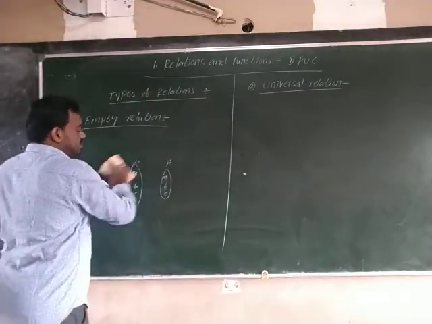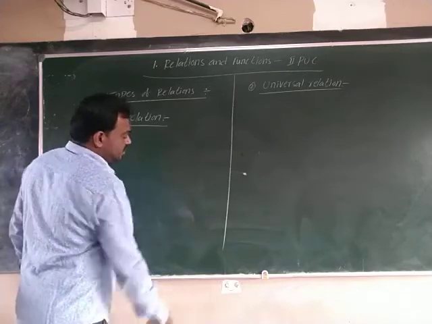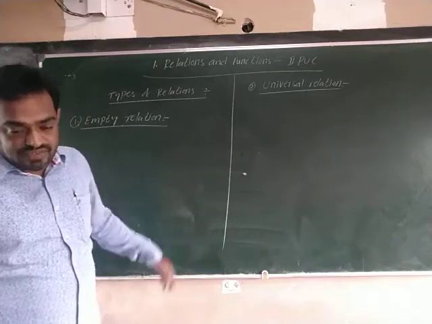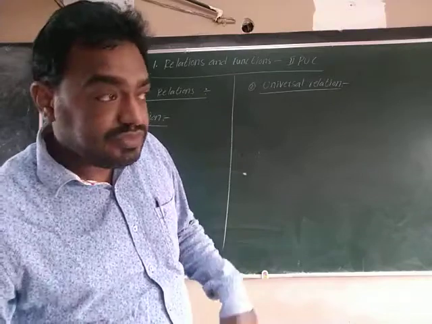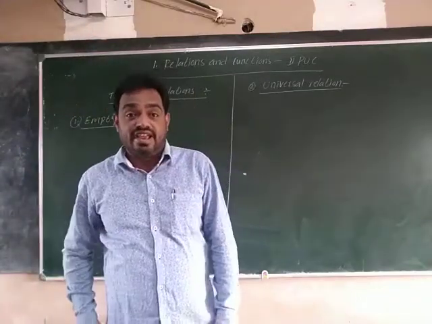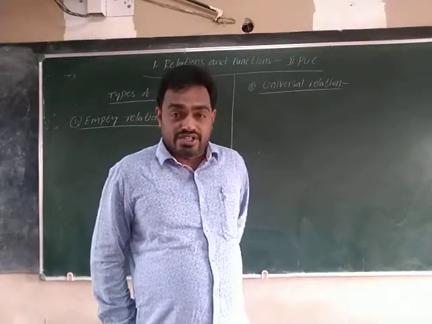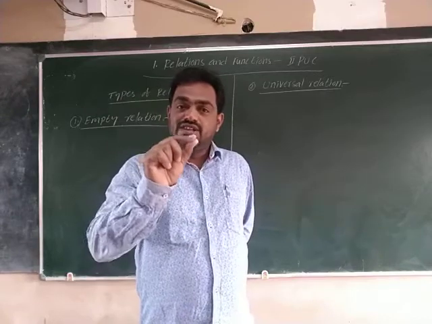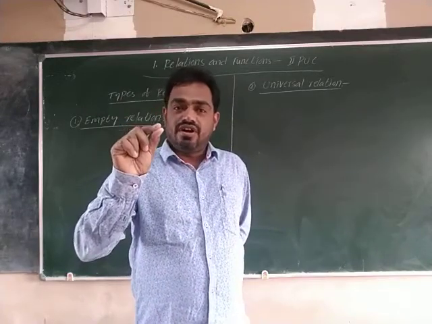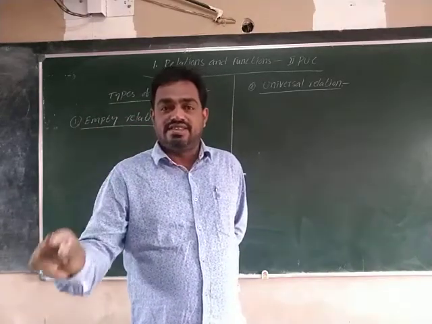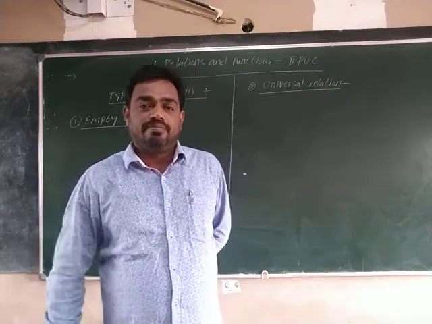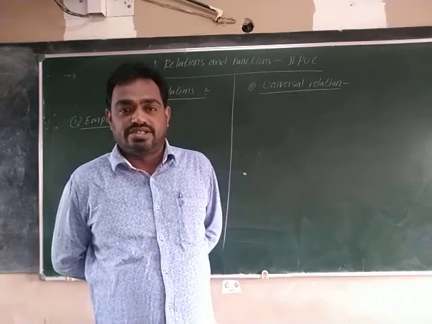For one more question, they are asking the definitions only. So what is the definition of empty relation? A relation R in the set A is said to be an empty relation if there is no relation of any element in the set A to set A.